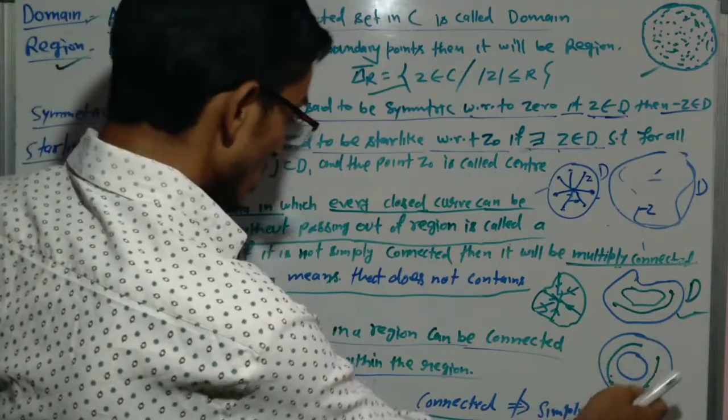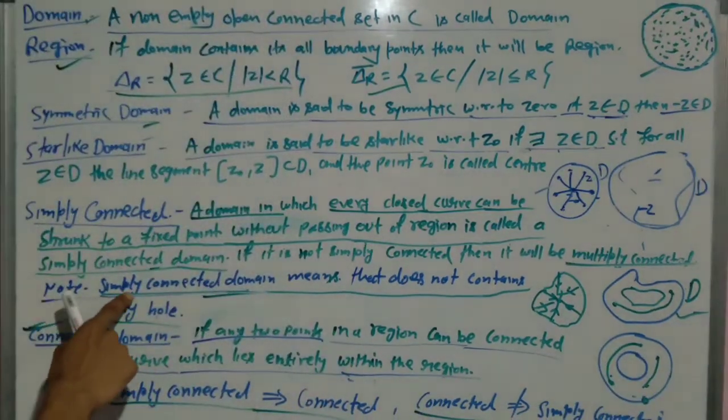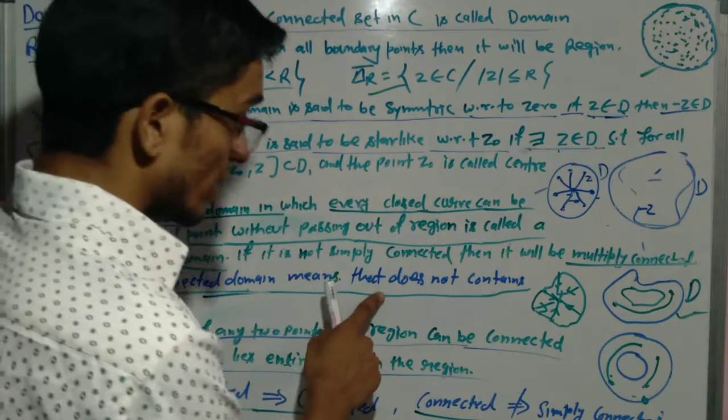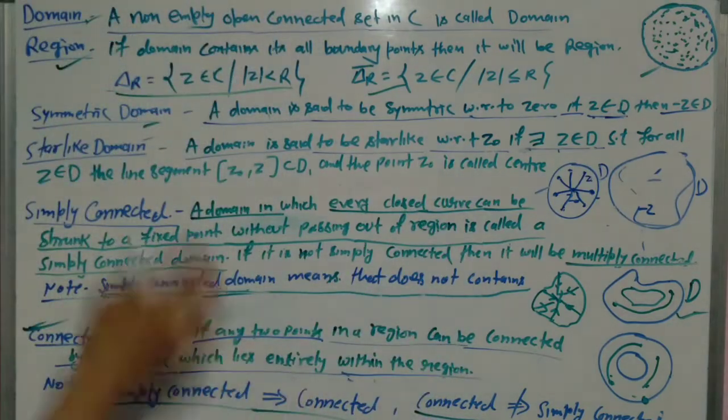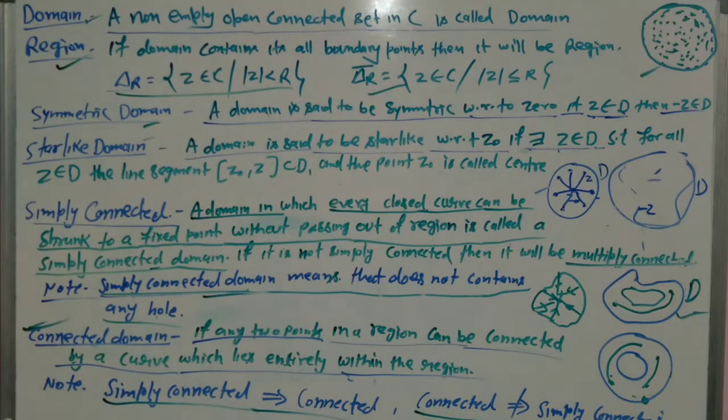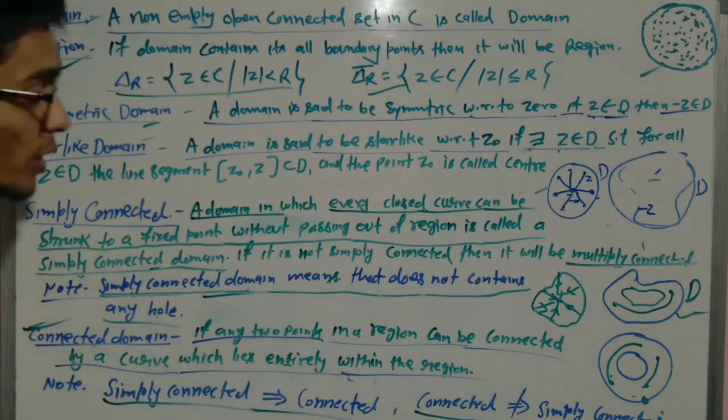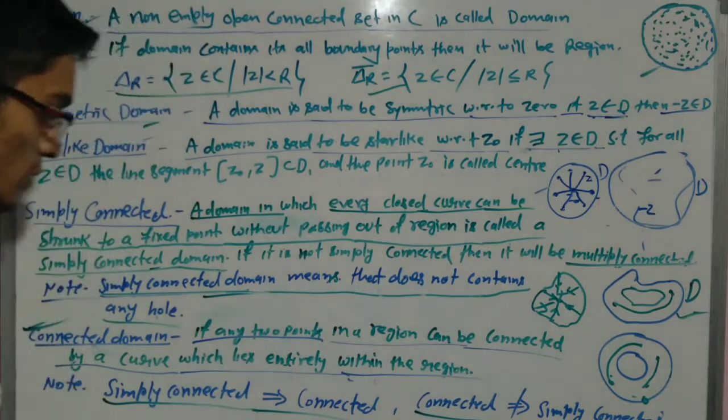I have already told you, a simply connected domain means that it does not contain any hole. So this is the concept of the connected domain, simply connected domain, star-like domain, region and domain.